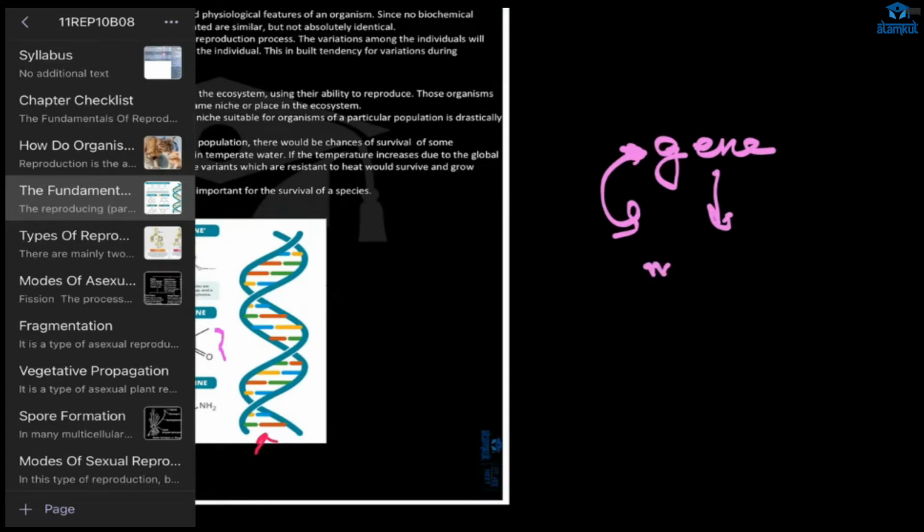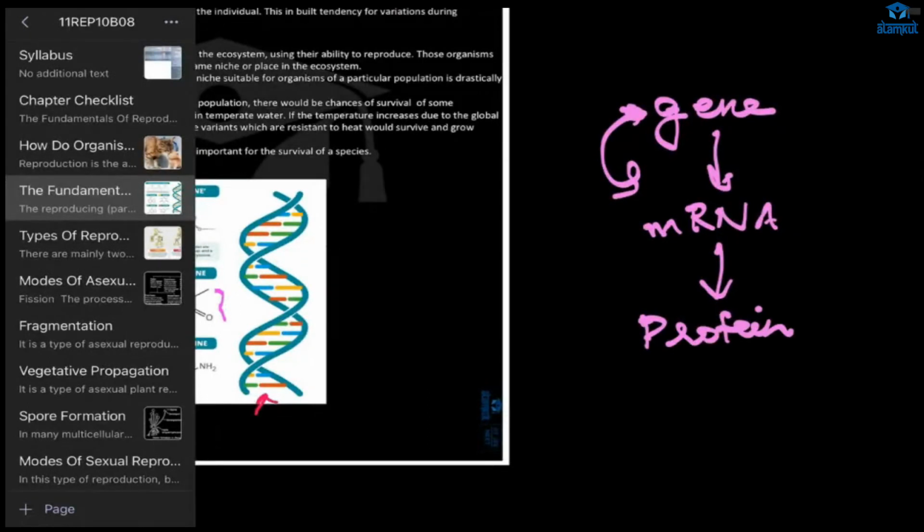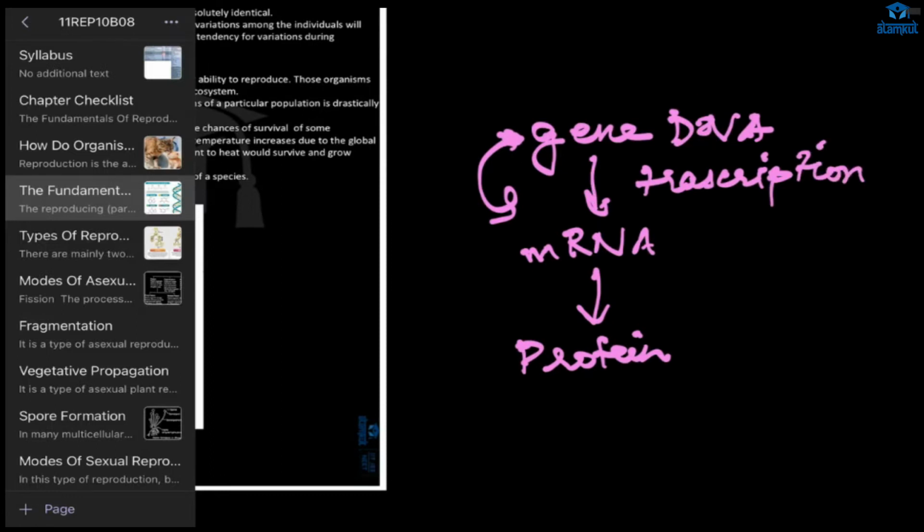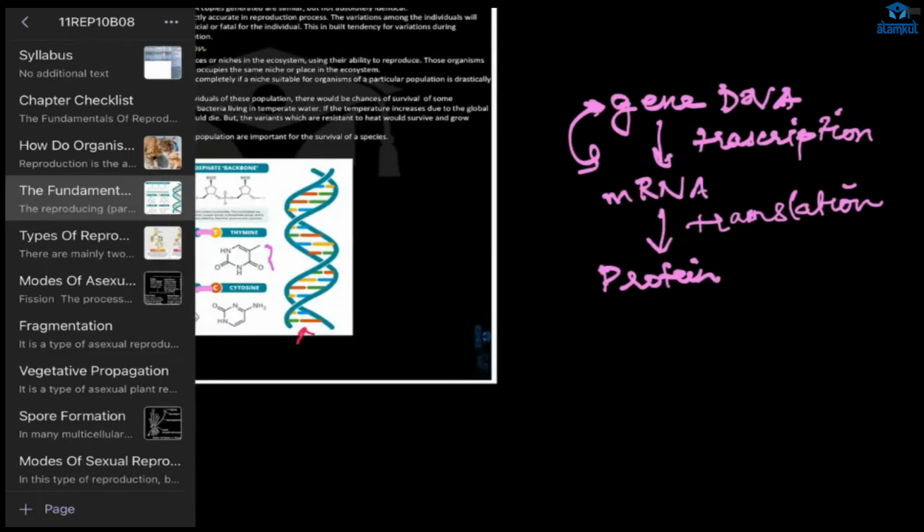It will produce RNA. Then RNA will produce what? Protein. This protein will carry out all the steps, protein or enzymes, whatever. So from DNA to mRNA, that process we call transcription. And from mRNA to the protein, that is our translation.